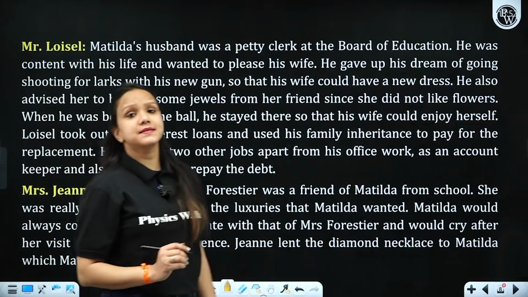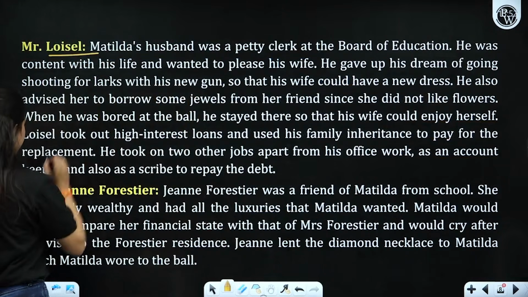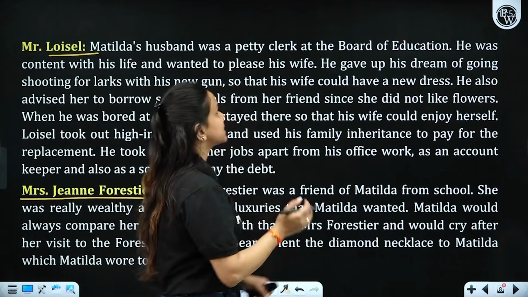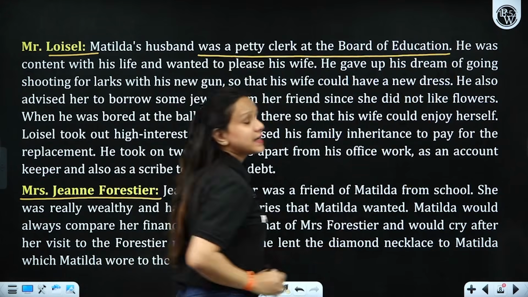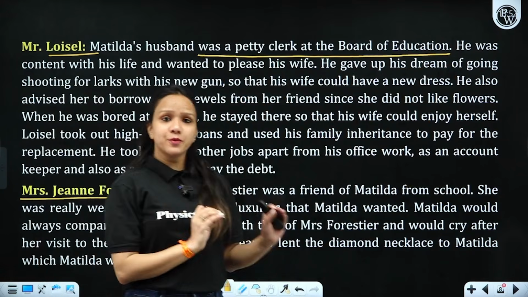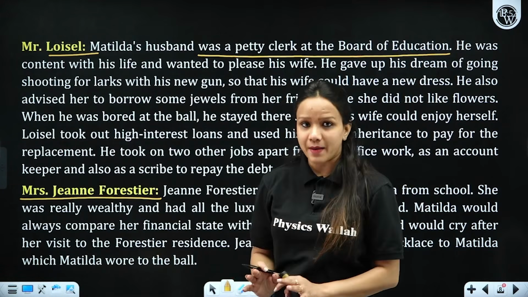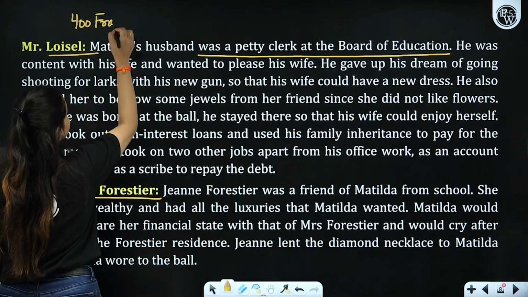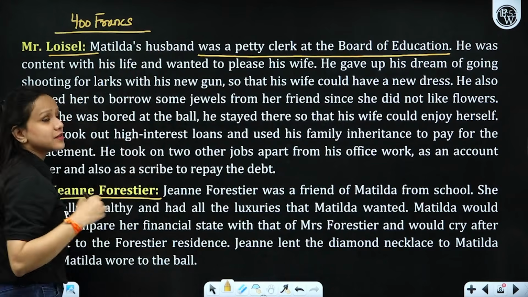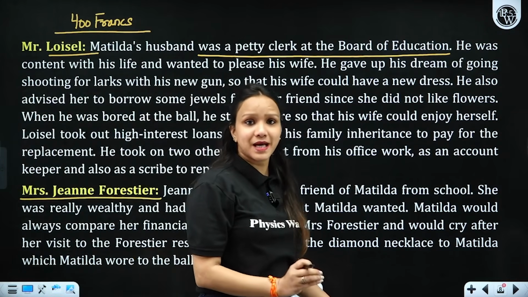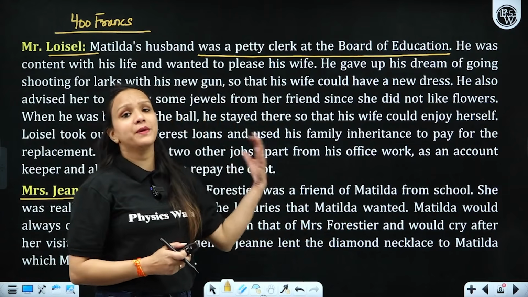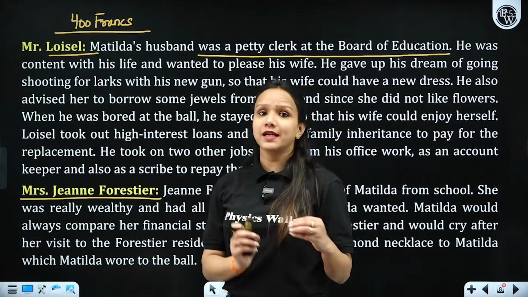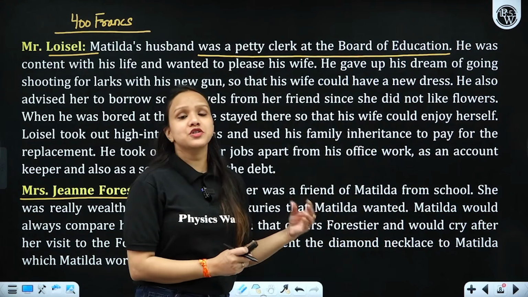Now let's know the character sketches of Mr. Loisel and Mrs. Forestier as well, right? We clearly got an idea that he was such a humble man, who worked as a petty clerk at the Board of Education, right? He was a humble person who tried every possible way to make his wife happy, right? So what he did, he had 400 francs that he had saved for going shooting with his friends, but he gave up that plan so that his wife could buy a gown for the party, and suggested at the same time that she borrow a necklace from her friend Madame Forestier so that she looked beautiful at the party.